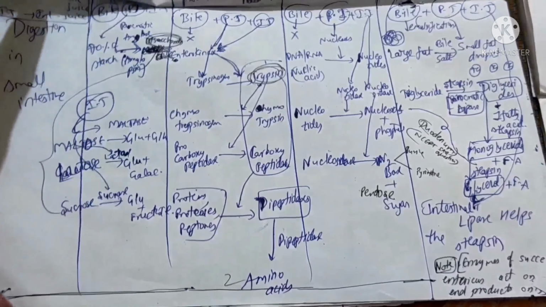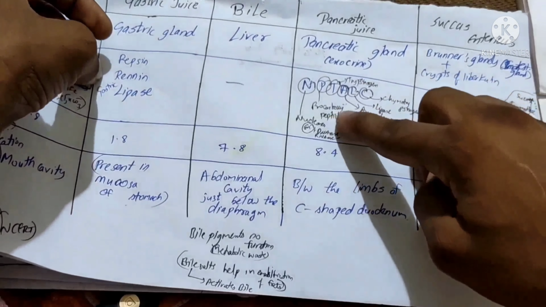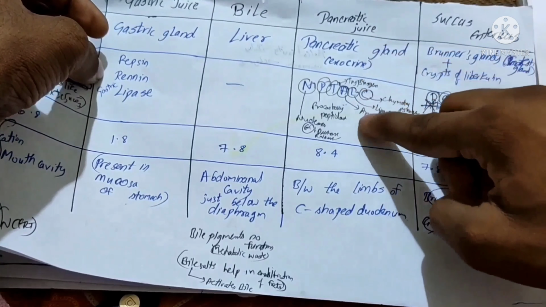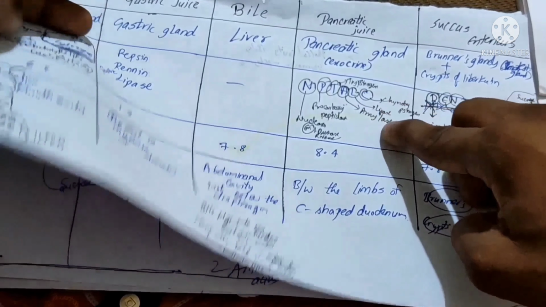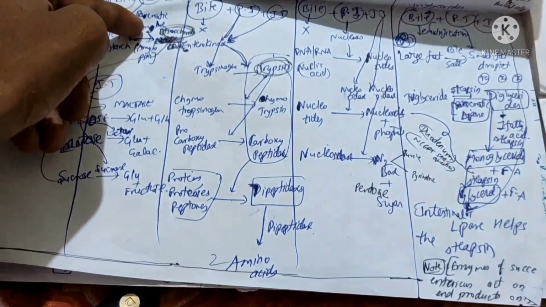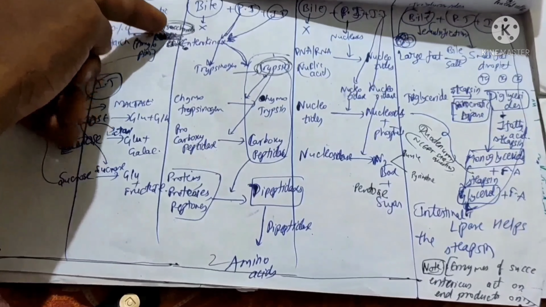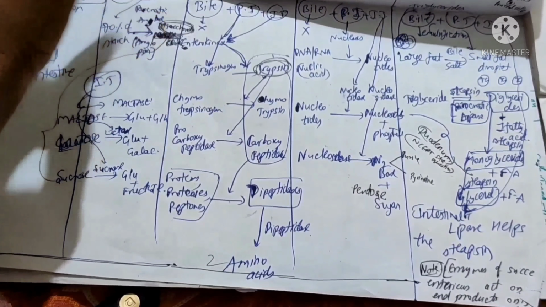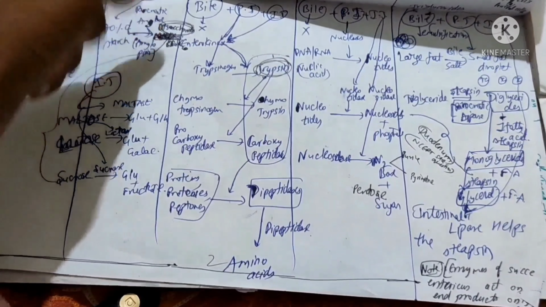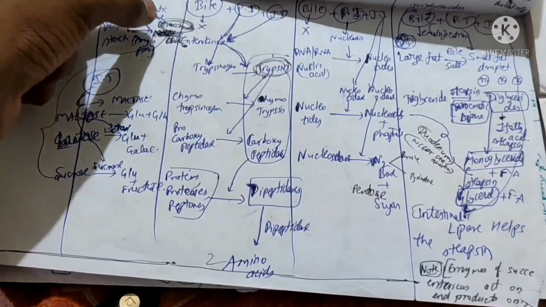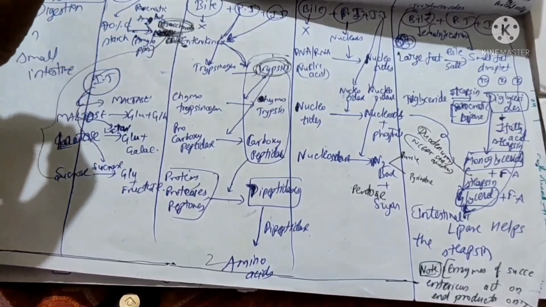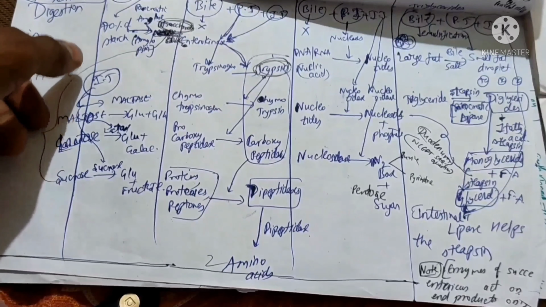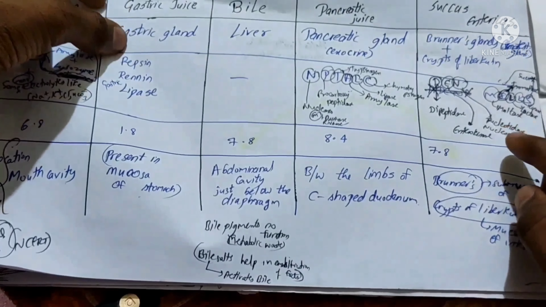If you see on the previous page, I told you that NP talc, right? Where I told A means amylase in the pancreatic juice. This amylase is nothing but pancreatic amylase. So here, it acts and converts it into disaccharides like lactose, sucrose, or maltose. Anything can happen. Okay, disaccharides. And then now in intestinal juice, disaccharides means maltose, lactose, and sucrose, right? Now I told you the intestinal enzymes, what are those?